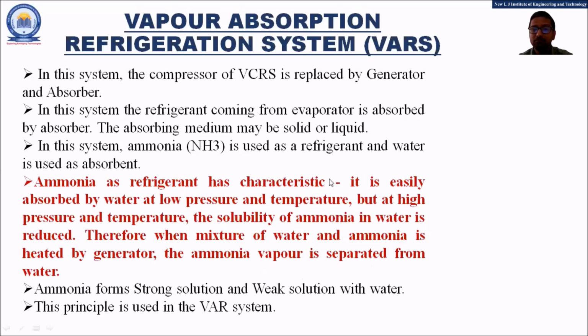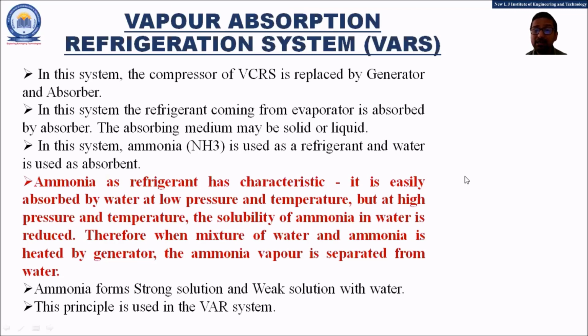Okay, fine. Thank you. So now let us proceed further and understand the second mechanical refrigeration system, that is the vapor absorption refrigeration system. In short, it is known as VARS. In this system, there is no compressor, and the compressor of the VCRS is replaced by the generator and absorber assembly. In this system, the refrigerant coming from the evaporator is first absorbed in the absorber, and then it is passed on to the generator.